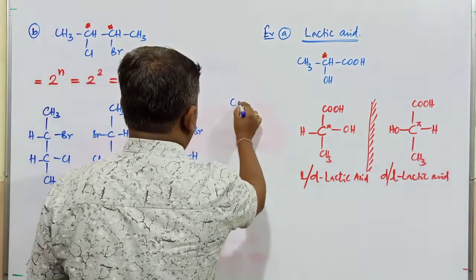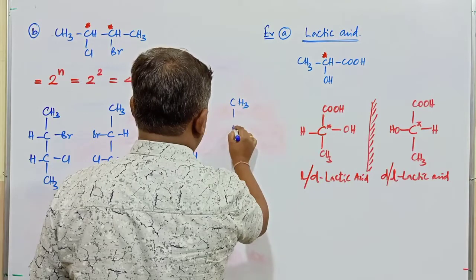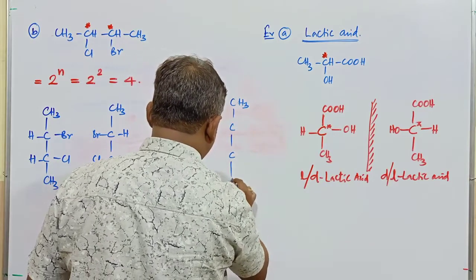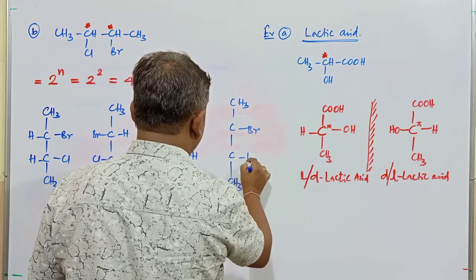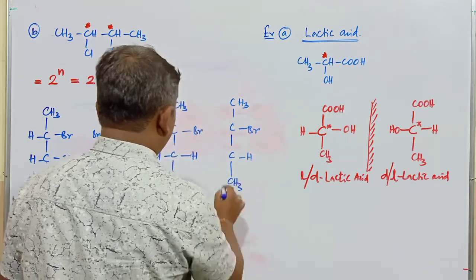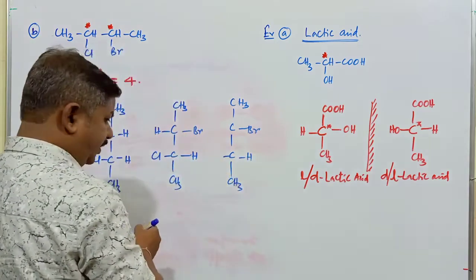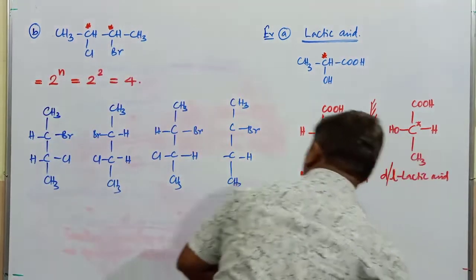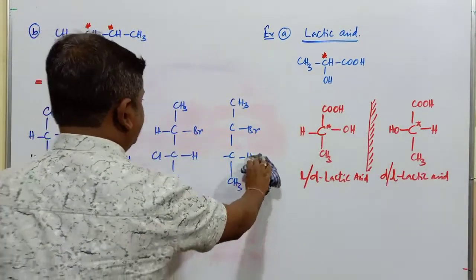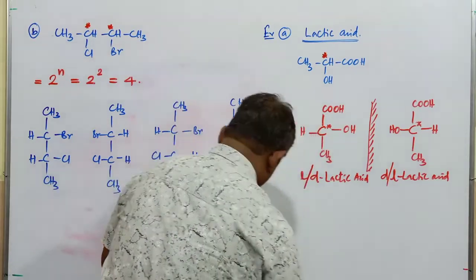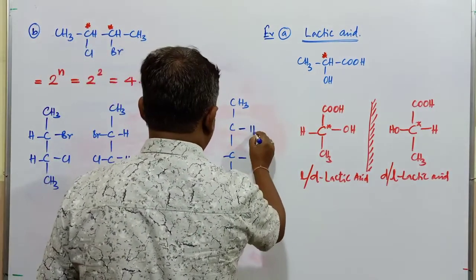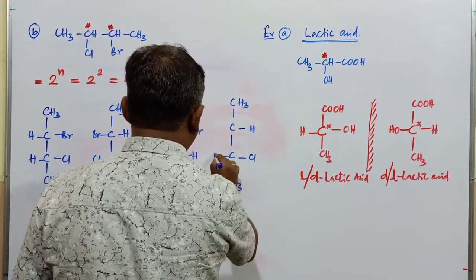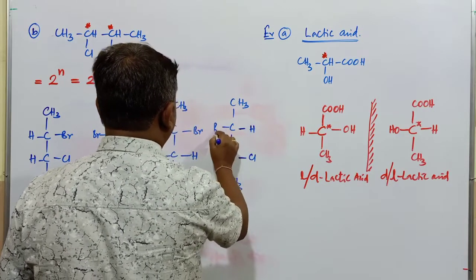And one more isomer is possible. It is carbon, this is carbon, next one is CH3. This is bromine, this is hydrogen. Sorry, here you have to mention Br and H. This one becomes hydrogen, next one is Cl, this is hydrogen, and this is Br.